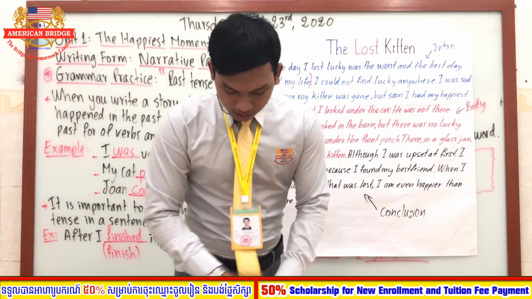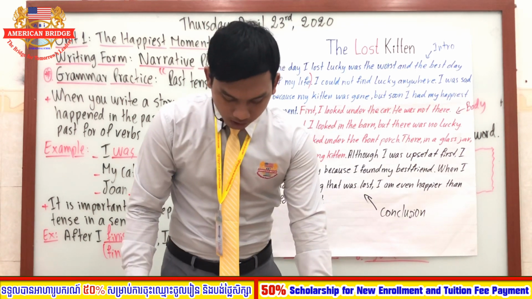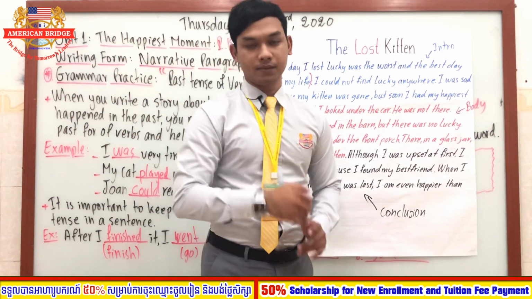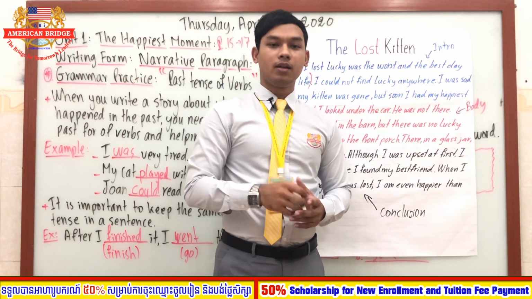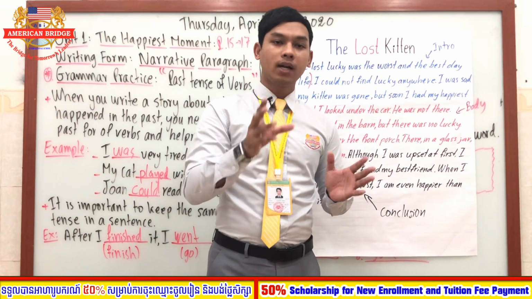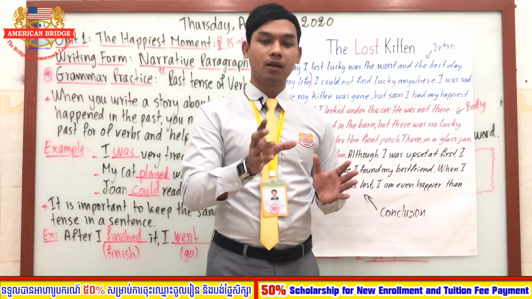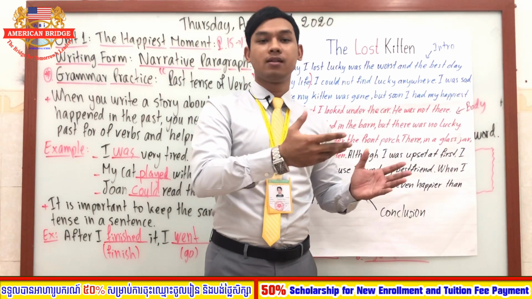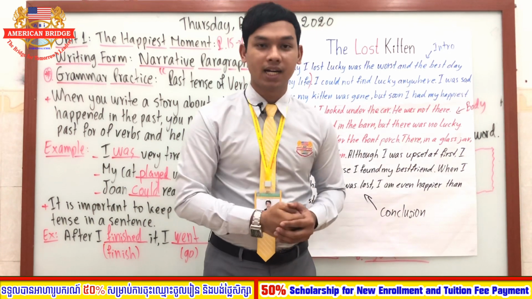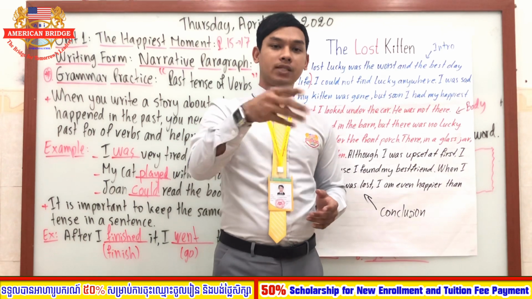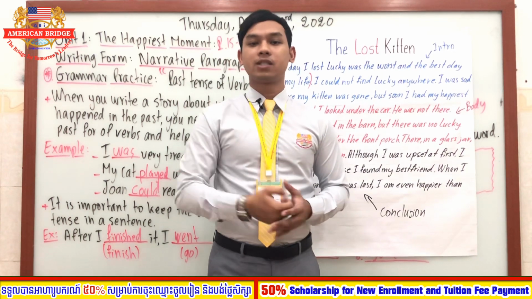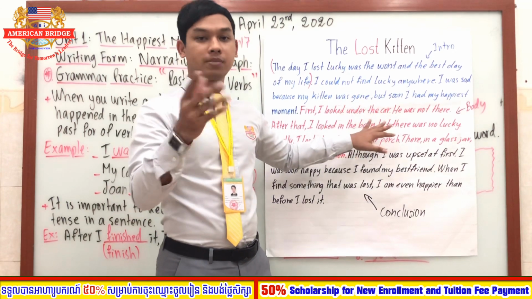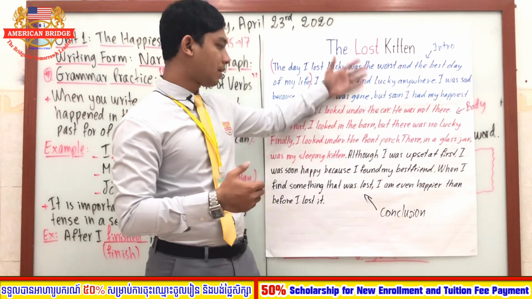Good. So now everyone, what you have to do next is I will give you one homework, and your homework is you have to write about what happened. Okay, you can tell a story about yourself when you were young. Just pick any story about that, and then write at least around 10 sentences only, and make something like this.